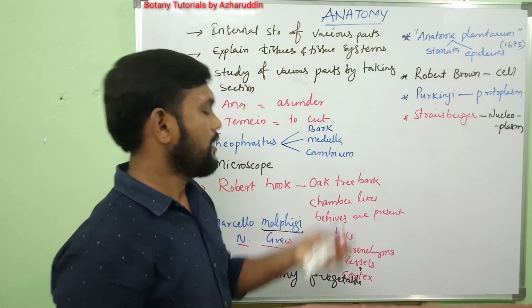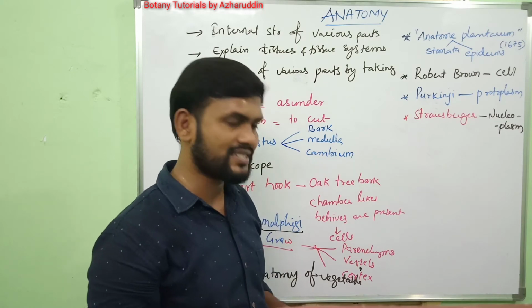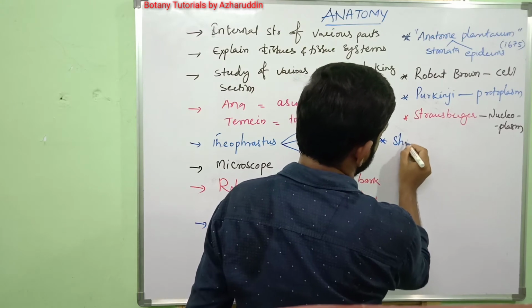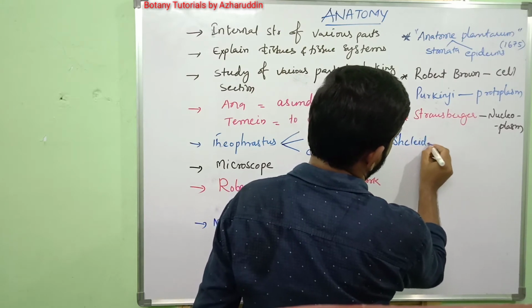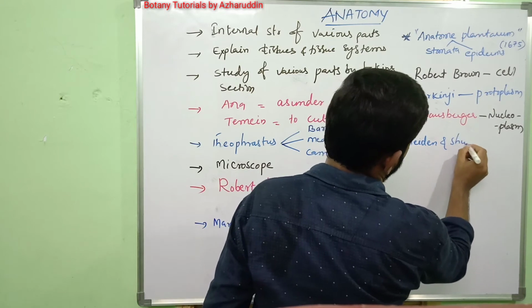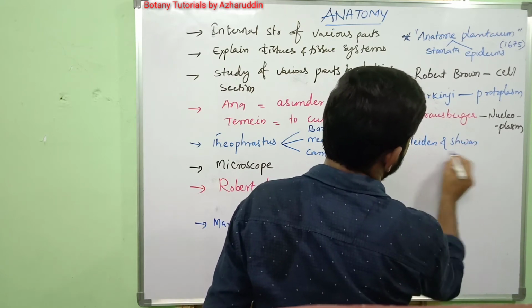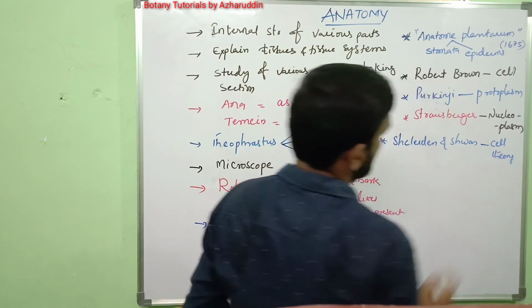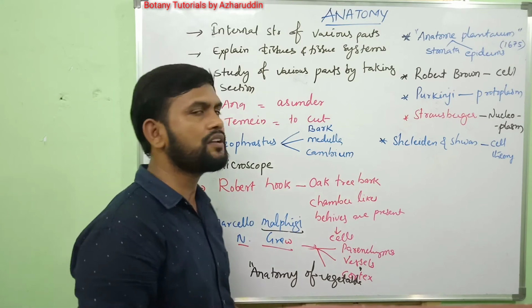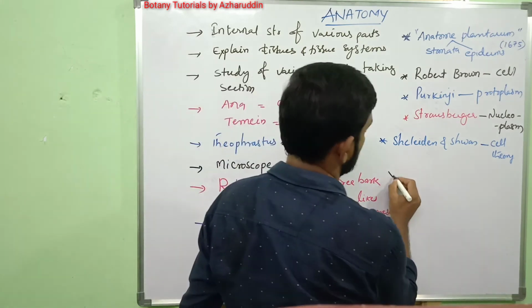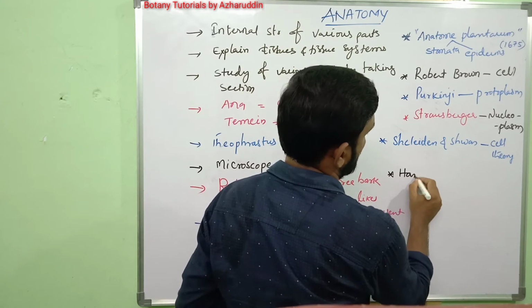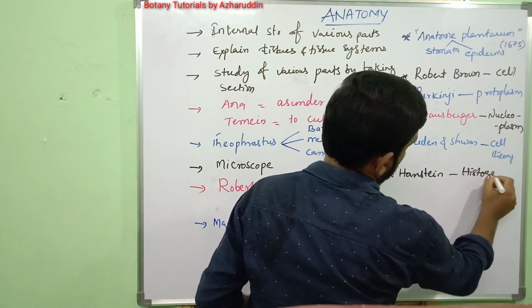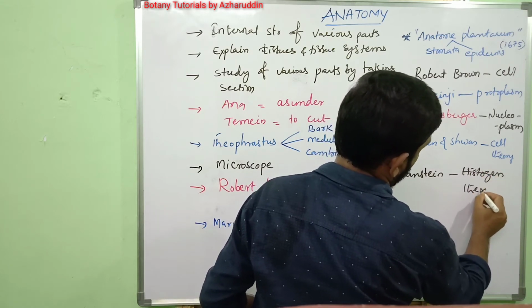After that, Schleiden and Schwann proposed cell theory. Later, histogen theory was proposed by Hanstein.